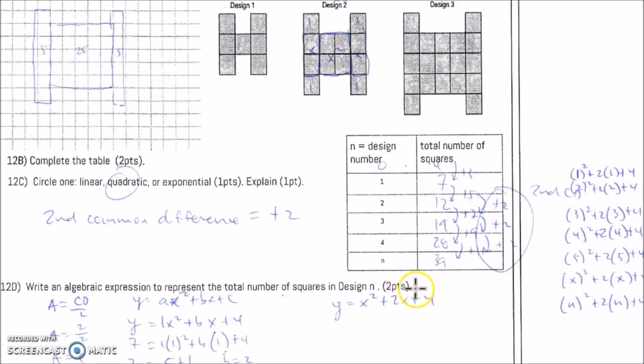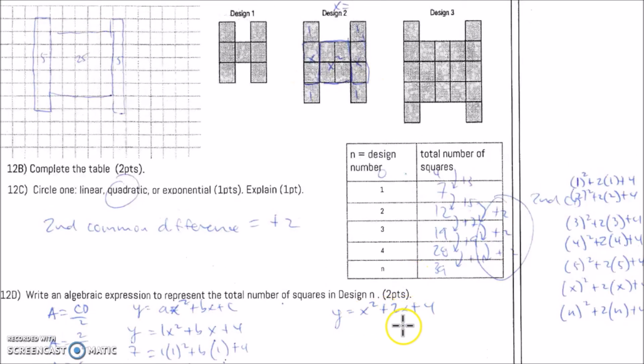Let me show you a second way how to get x squared plus 2x plus 4, or if you use something like n squared plus 2n plus 4. This is how I saw it. The x squared is represented by the design number in a square. So if it has 2, it's 2 by 2. And then I have 2 x's. So here's your x, the length of 1, and then this side length represents the design number x. And you have 2 of those. 1, 2. And then this plus 4 is just the 4 on the outside. It's 1, 2, 3, 4. So that's the second way that I got this expression.